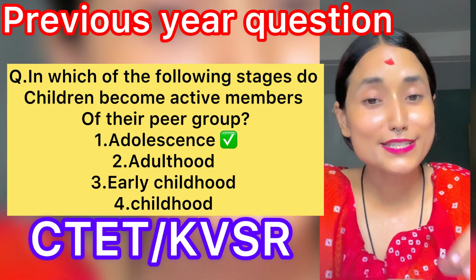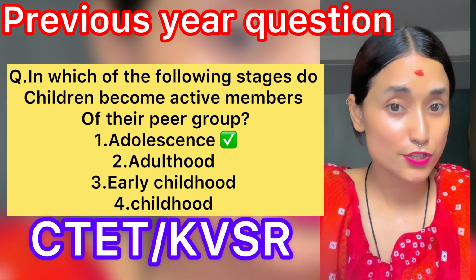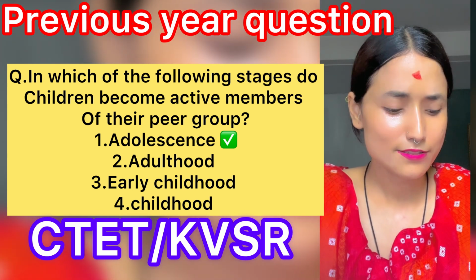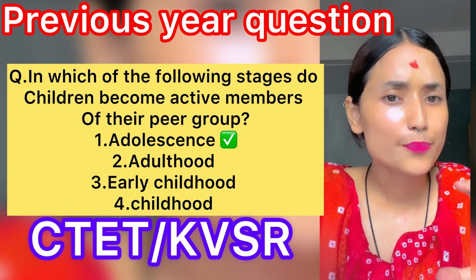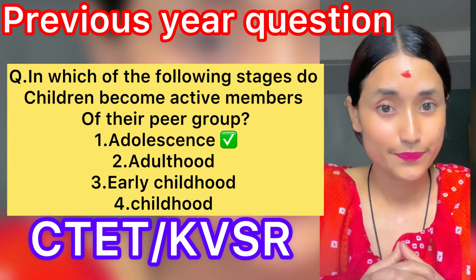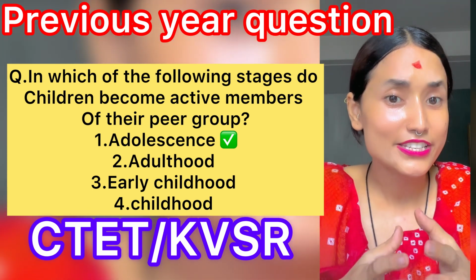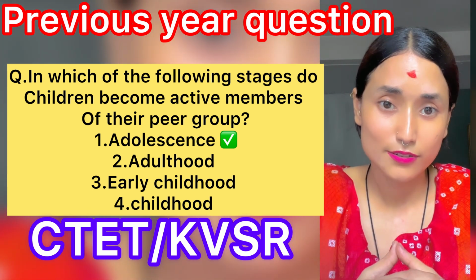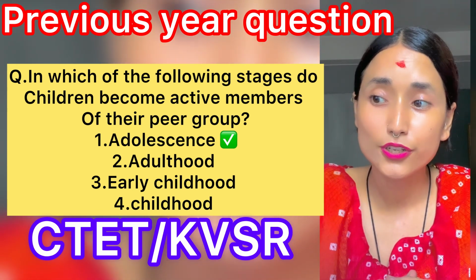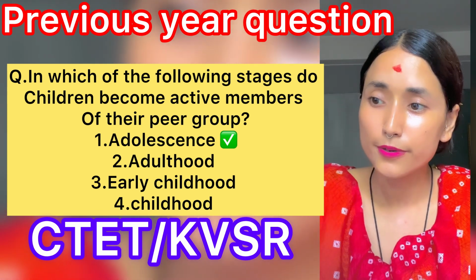Because adolescence is the age where they are laying the basic foundations of their life. And especially what they feel is that their peer group or friend circle is the basic source of identity. It leads their interactions and communications. So that's why in this option, the adolescence stage, the children become active members of their peer group.